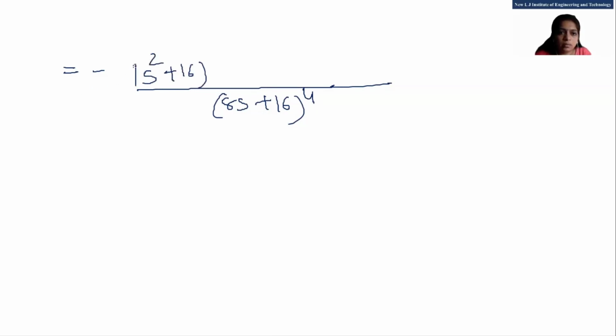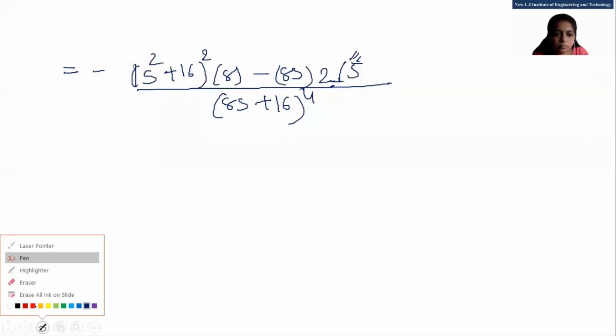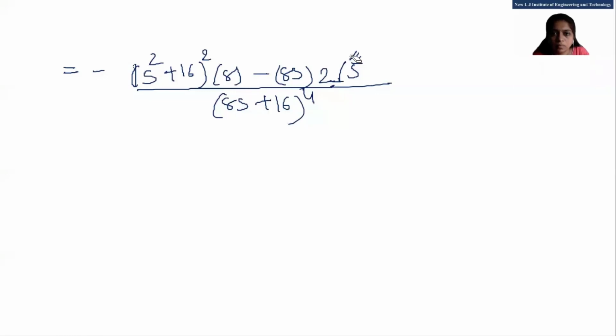The derivative of numerator is what? Derivative of numerator is just 8 minus 8s, keep it the same, and the derivative of the denominator, that is 2 s square plus 16 into 2s, right?